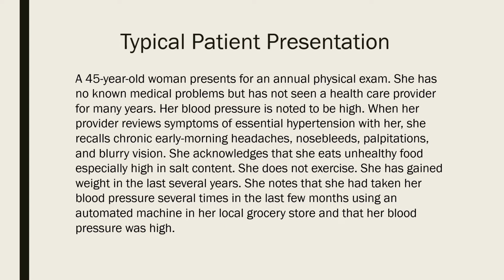When her provider reviews symptoms of essential hypertension with her, she recalls chronic early morning headaches, nosebleeds, palpitations, and blurry vision. She acknowledges that she eats unhealthy food, especially high in salt content. She does not exercise. She has gained weight in the last several years. She notes that she had taken her blood pressure several times in the last few months using an automated machine in her local grocery store and that her blood pressure was high.